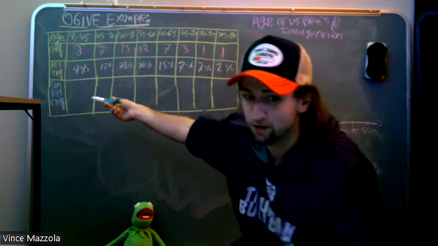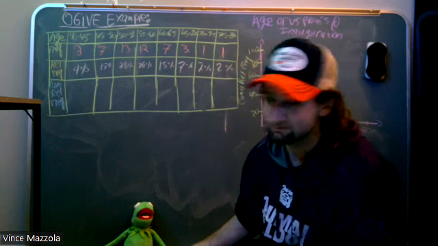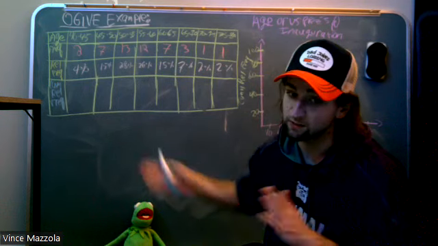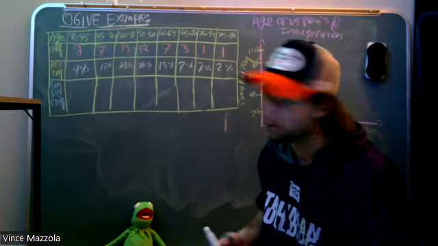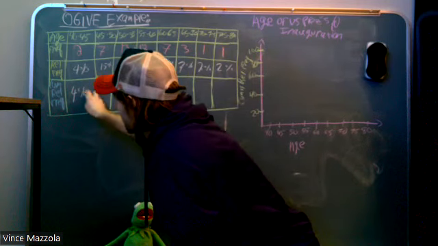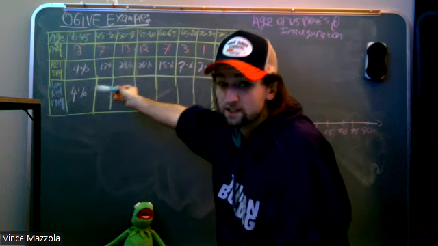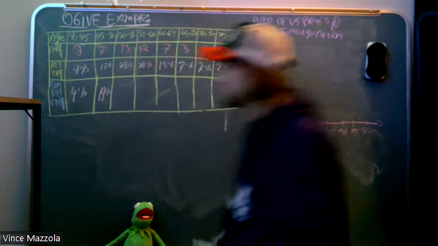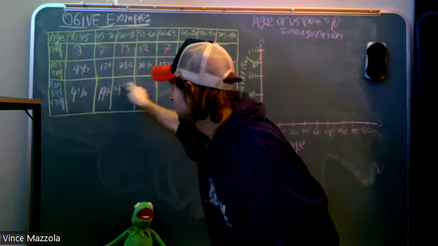I could not abbreviate it any other way because I was running out of room on my chalkboard, so, sorry. But the cumulative relative frequency, cumulative meaning accumulating throughout all of them, means you sum up all the previous percentages before that. Here we have no percentages before it, so it's just going to be 4. Now, since we had 4 before, and we have 15 here, you do 15 plus 4, meaning 19. So this is accumulating as we go. Then you have 28 plus 19, which is 47.